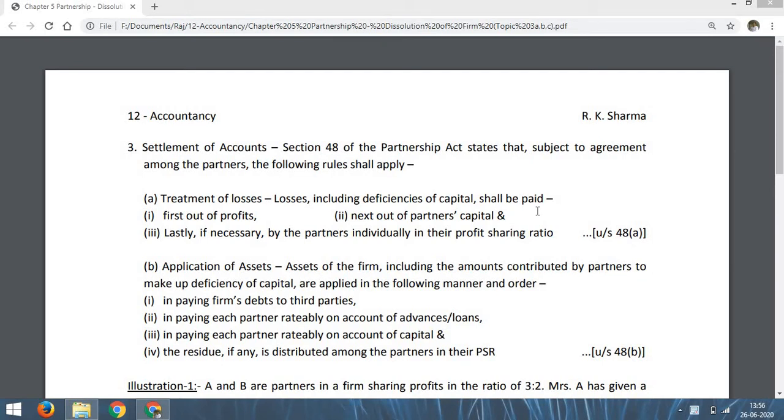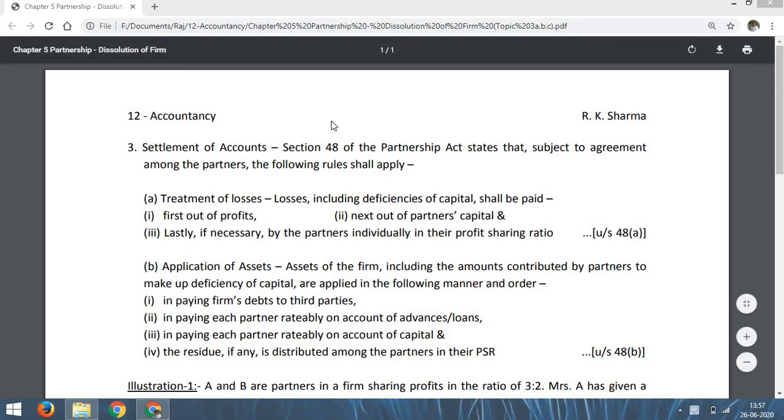Students of class 12. In accountancy, last day we have discussed dissolution of partnership, dissolution of firm, their differences and different types of dissolution, that means different modes of dissolution. Today I am going to discuss with you topic number 3 and topic number 4a.